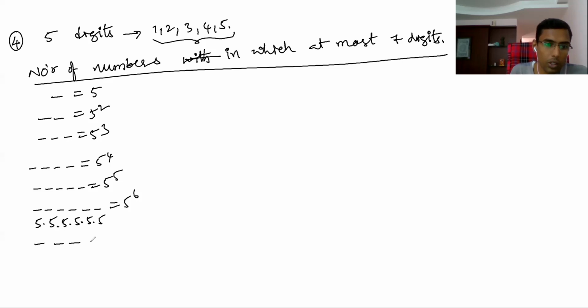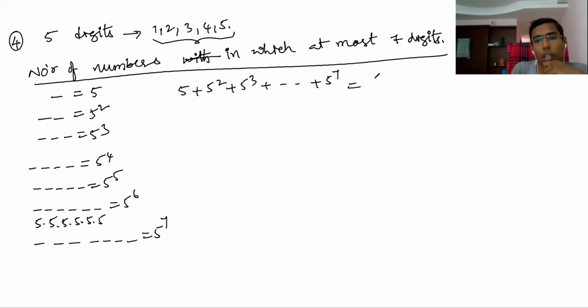7 digit numbers, how many do you get? 7 digit numbers are 5 power 7. So the total numbers that can be formed with these 5 digits, if the number has at most 7 digits, that means maximum 7 digits. So the total numbers is 5 plus 5 square plus 5 cube plus so on up to 5 power 7.